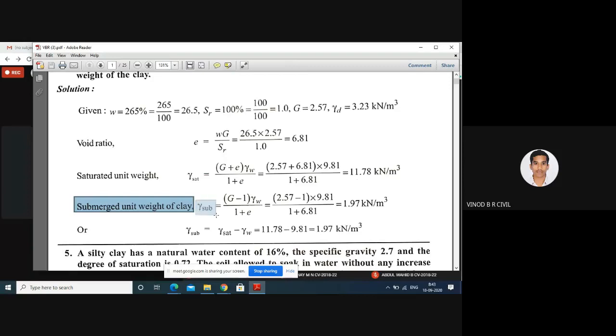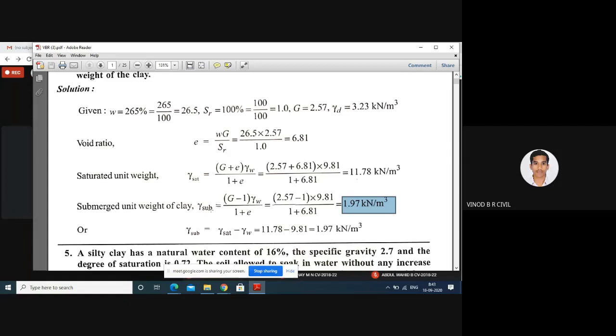Gamma sub is equal to (G, specific gravity, minus 1) into unit weight of water, that is gamma W, divided by (1 plus E). 1 is the constant value, and E is nothing but the void ratio. You already calculated 6.81. G, specific gravity, 2.57 minus 1, unit weight of water 9.81, divided by 1 plus 6.81, that is 1.97 kilonewton per meter cube.